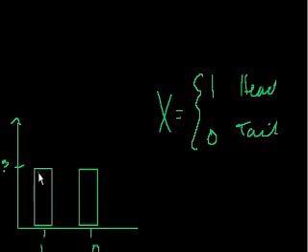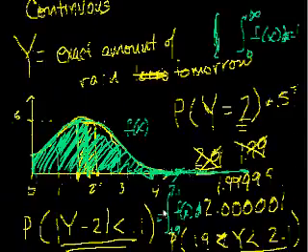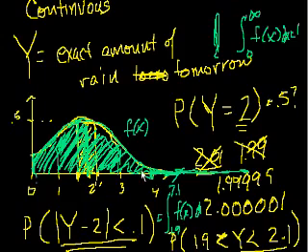So it's important to realize that for a probability distribution function, in this case for a discrete random variable, they all have to add up to 1. It's 0.5 plus 0.5. And in the continuous case, the area under the probability density function also has to be equal to 1.